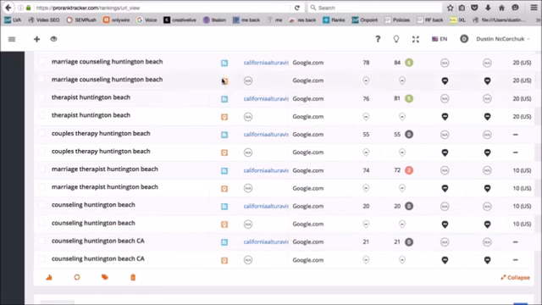So this pinpoint here shows the local 3-pack, and right now CaliforniaAltaVista.com is not ranking in the local 3-pack for any of these keywords. So we're going to start working and implementing some SEO strategies and see how we can get these rankings to increase. So stick with me.